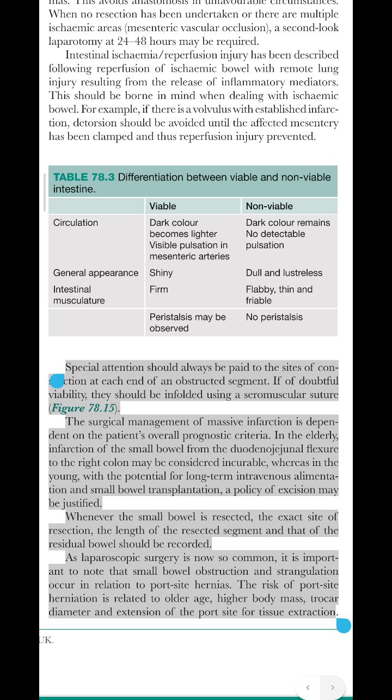A policy of excision may be justified. Whenever the small bowel is resected, the exact site of resection, the length of the resected segment and that of the residual bowel should be recorded.